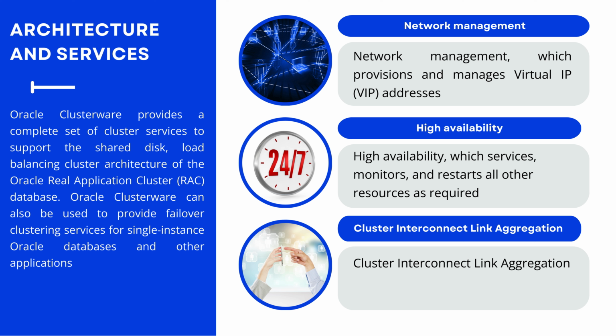Firstly, VIP addresses help maintain a stable connection so users don't notice node changes. Secondly, the Grid Naming Service manages the network naming within the cluster, making it easier to locate and connect to resources. Moreover, these features ensure smooth network operation and improve reliability. So, by managing VIPs and network names, network management keeps the cluster accessible and consistent.